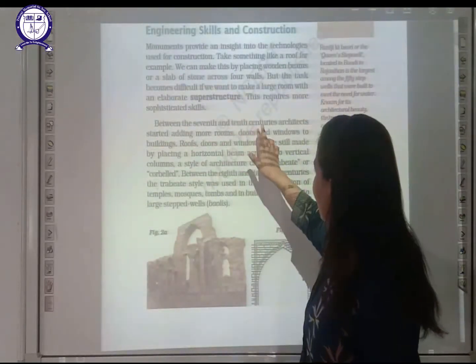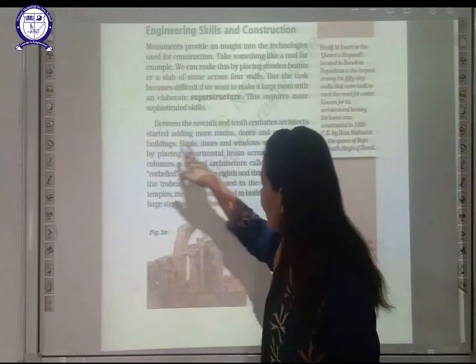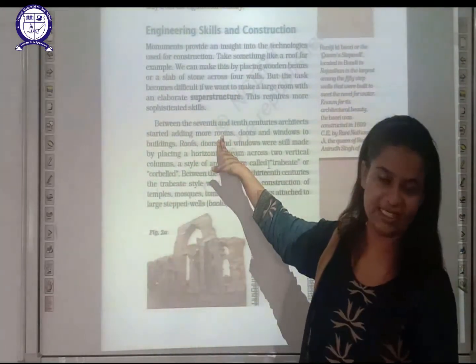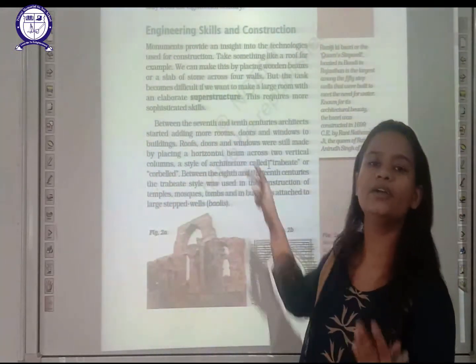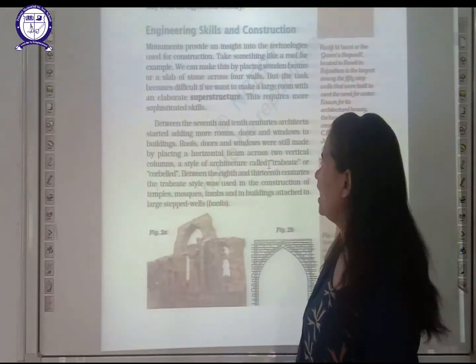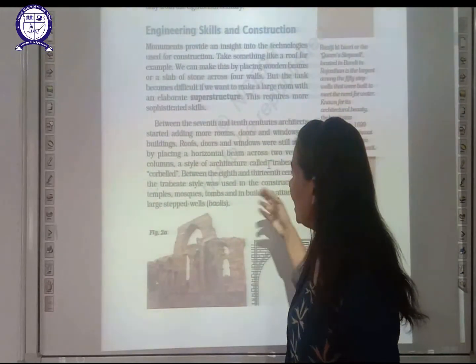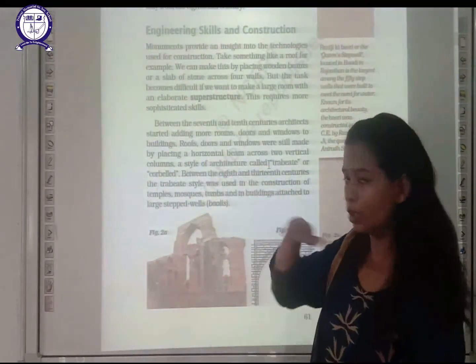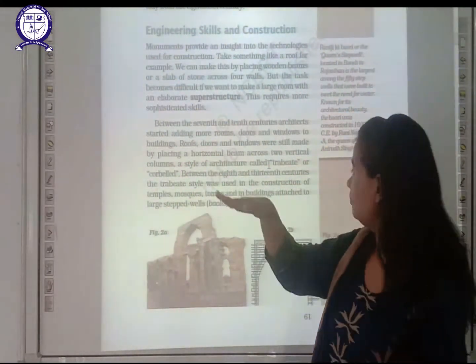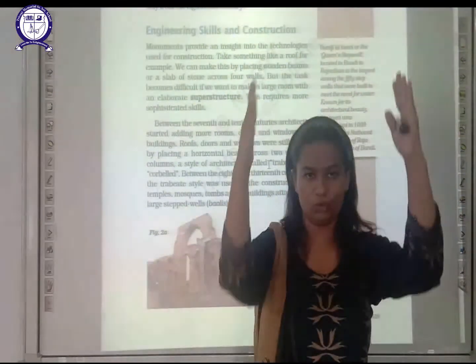Between the 7th and the 10th century, architects started adding more rooms. As I already told you, they started creating more rooms, doors, windows, roofs, etc. For that, they used to place a horizontal beam across two vertical columns.